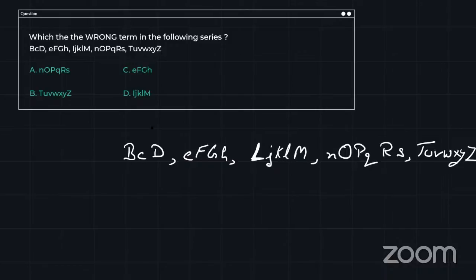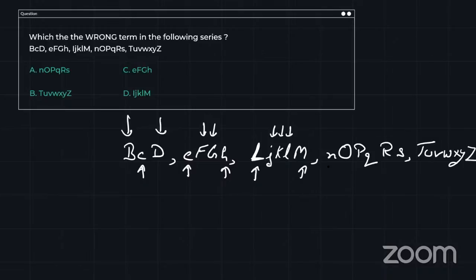So see guys, if you see the very first one, they are in order BCD. But you can see the first alphabet is uppercase and the last alphabet is uppercase and the middle alphabet is lowercase. Now let's see the next one. E, F, G, H, order is correct. First in lower, last in lowercase, and middle are in uppercase. The next one, I, J, K, L, M, that is also fine. Last two in uppercase, and between three are in lowercase.